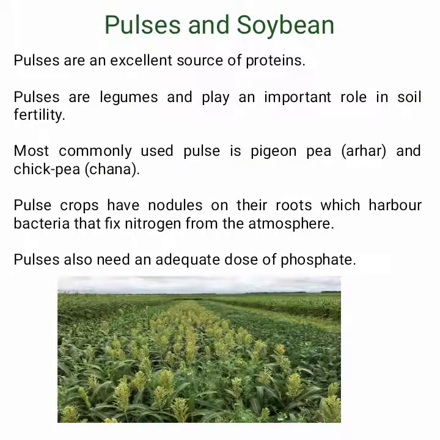Pulses and soybean. Pulses are an excellent source of proteins. Pulses are legumes and play an important role in soil fertility. Most commonly used pulses are pigeon pea, arhar, and chickpea, chana. Pulse crops have nodules on their roots which harbor bacteria that fix nitrogen from the atmosphere. Pulses also need an adequate dose of phosphate.